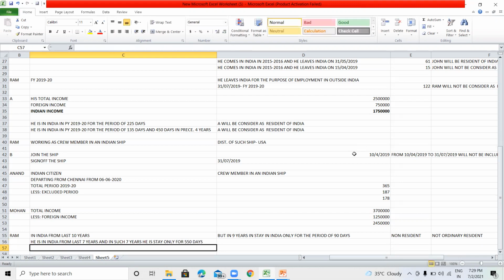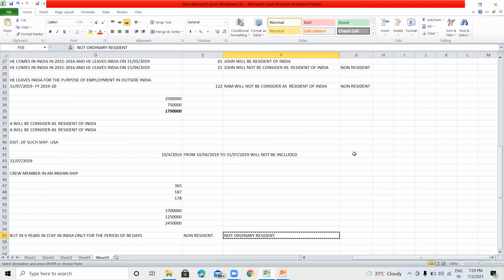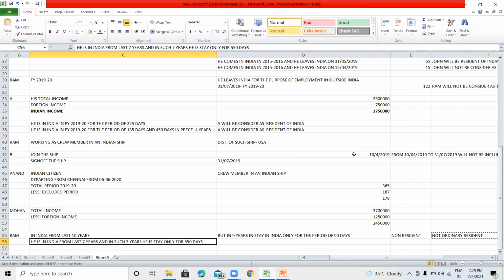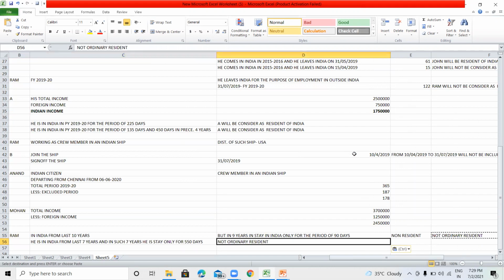Then he will be considered as not ordinary resident in the current previous year. In the current previous year, he is resident on the basis of other conditions, but he will be considered as a not ordinary resident.